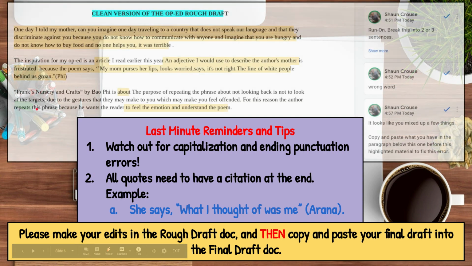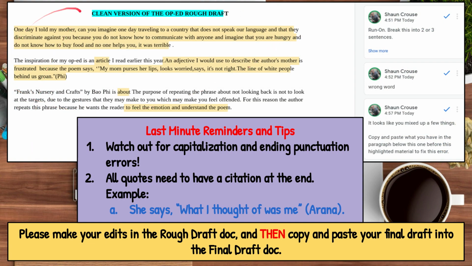Okay, so if you take a look at this sample, what I did in your rough drafts is I gave you some notes, things to fix. Just some very quick last minute reminders and tips. Watch out for those capitalization and ending punctuation errors. There should be periods at the end of your sentences. People's names should be capitalized. All the quotes need to have a citation at the end.